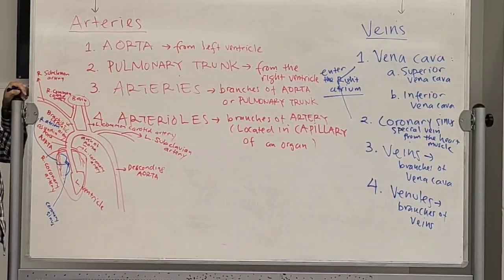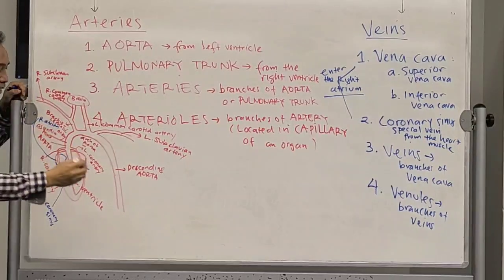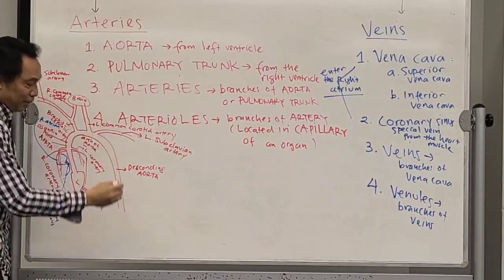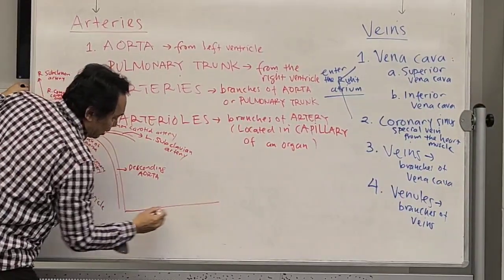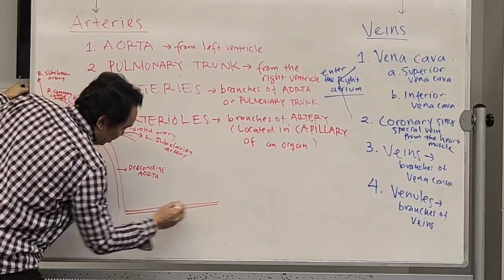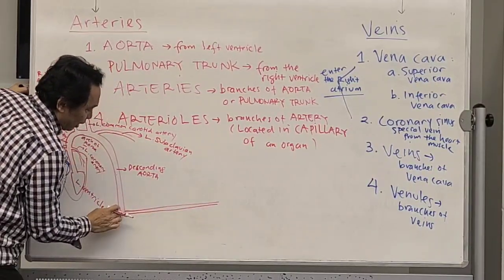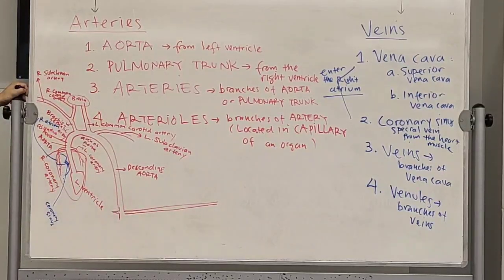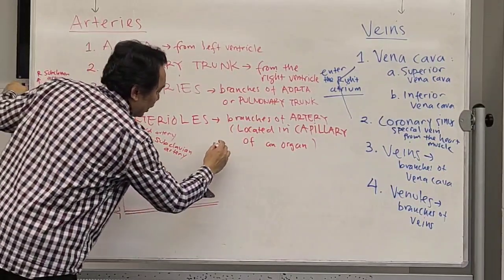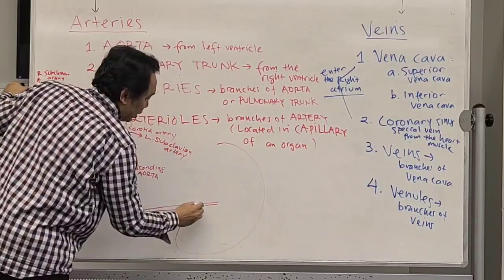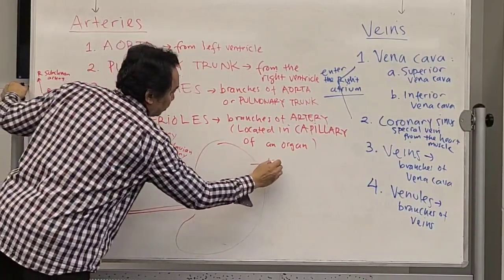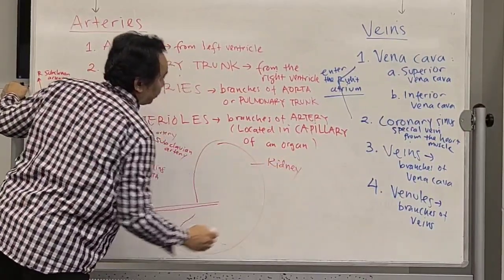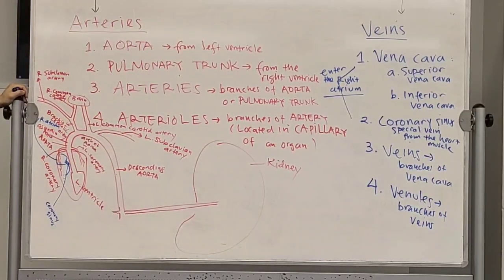Let's say we take one of them. I'm going to make it longer, just to be able to draw a bigger picture over there. Now, let's say this is the one that goes to the kidney. Let's say this is the kidney.